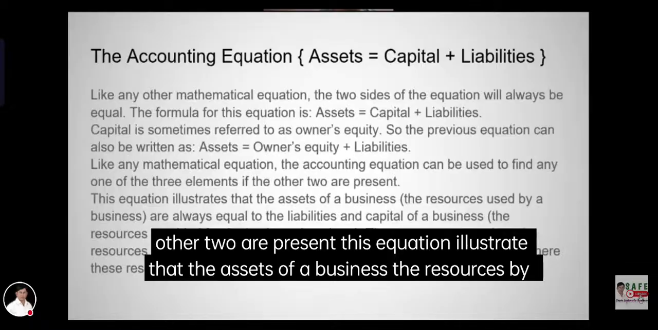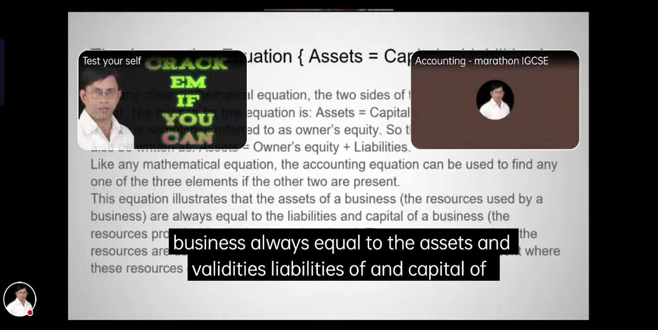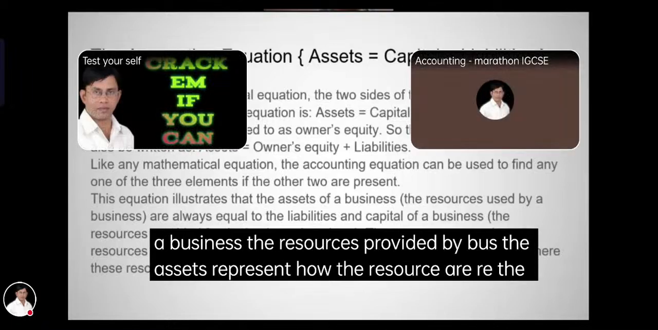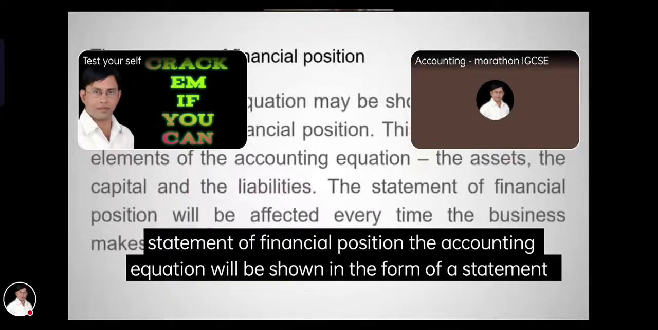This equation illustrates that the assets of a business, the resources used by the business, are always equal to the liabilities and capital of the business. The resources are provided by the business transactions. The assets represent how the resources are used by the business, and the liabilities and capital represent where these resources come from.